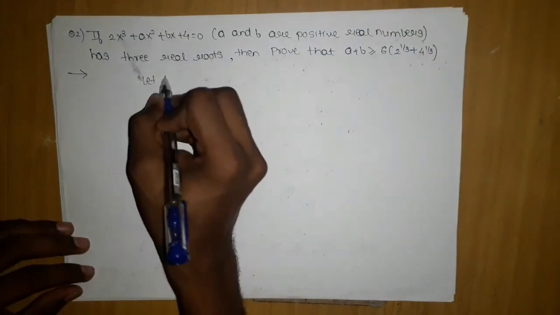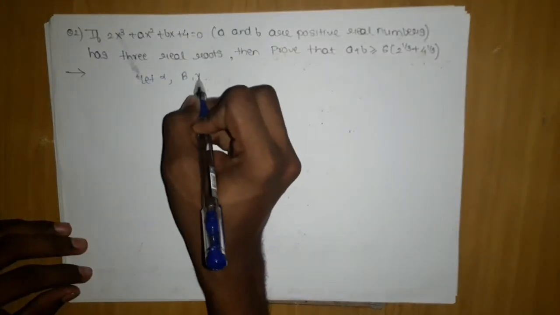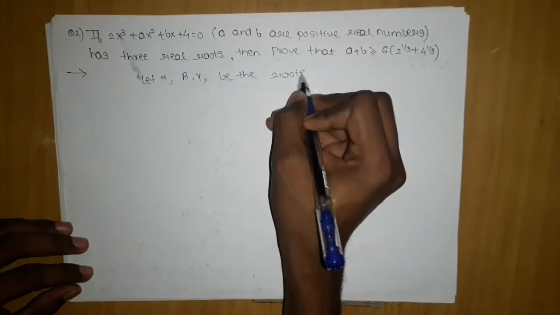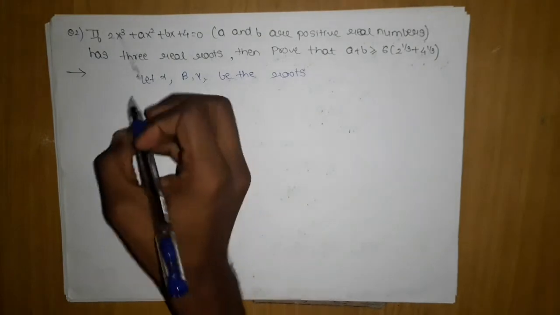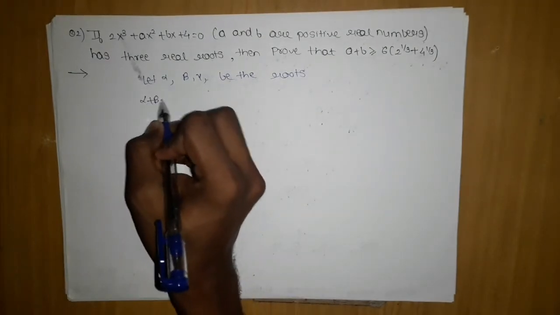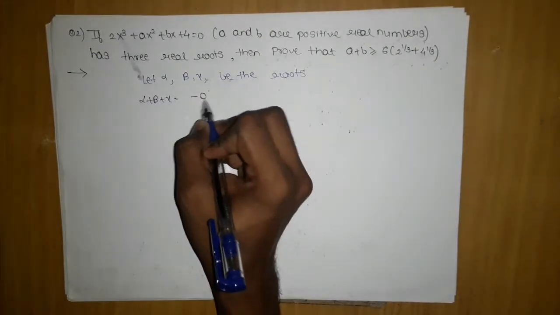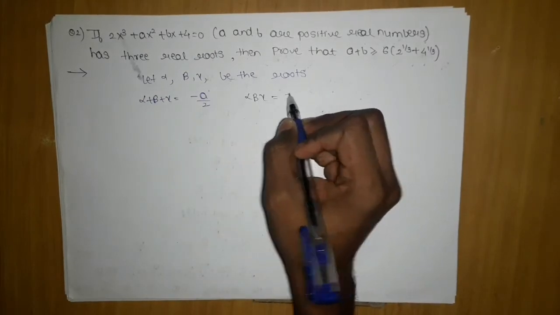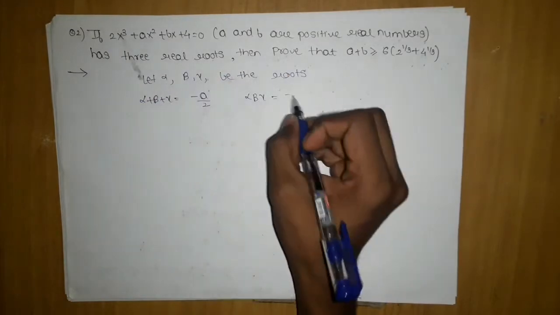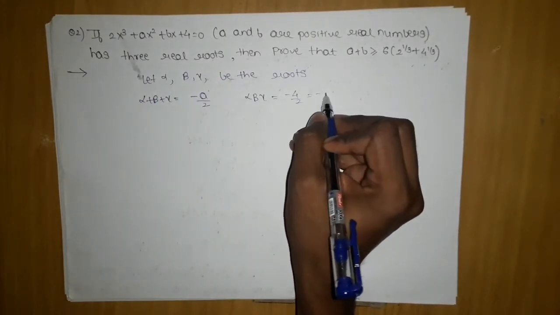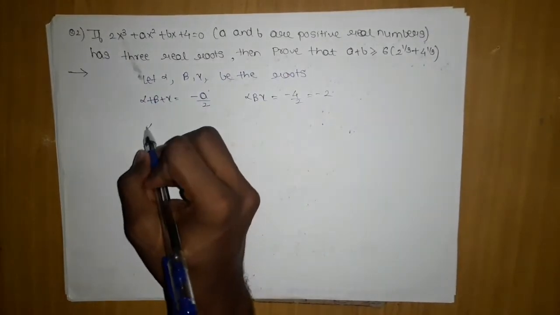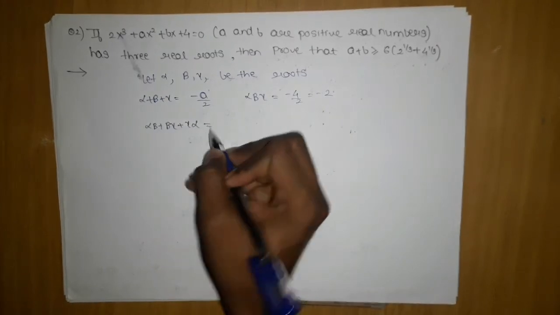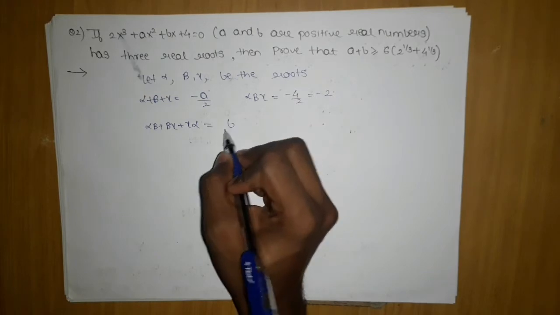Let alpha, beta, gamma be the roots. Since it is a cubic, there will be 3 roots. Then we know alpha plus beta plus gamma will be nothing but minus a by 2. Alpha times beta times gamma will be minus 4 by 2, which is minus 2. Similarly, alpha beta plus beta gamma plus gamma alpha will be b by 2.